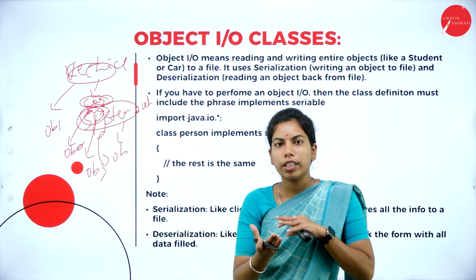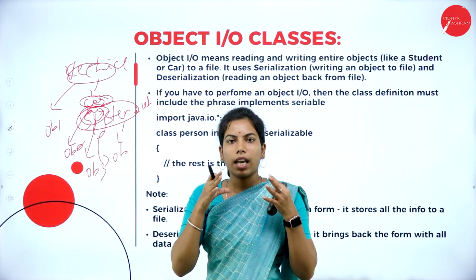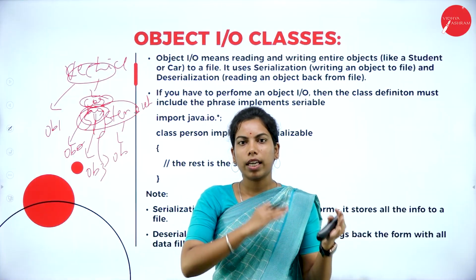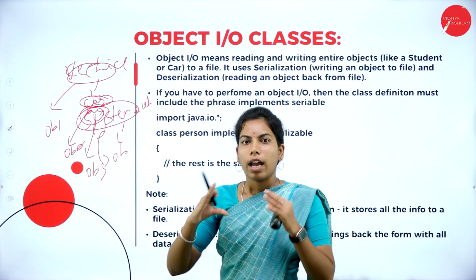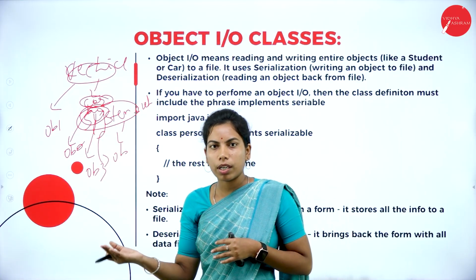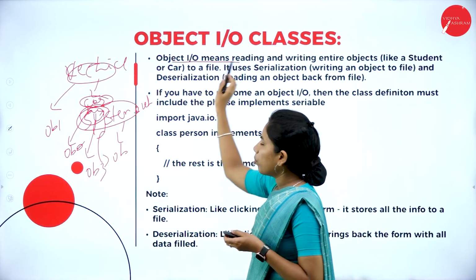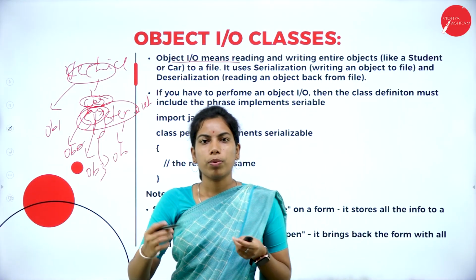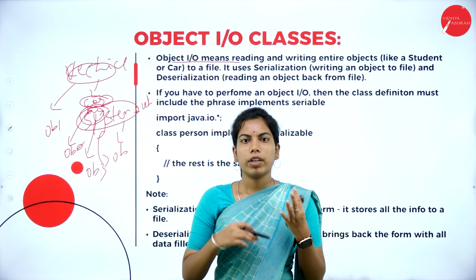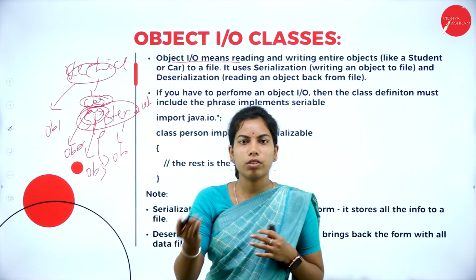So everything is converted into an object in the file. That is what object input output classes means. In the previous slides you learned that whatever information we have is written directly into the file, but here everything is converted into an object, and then we move that content in object format into the file. That is object IO. The object classes are ObjectOutputStream and ObjectInputStream. As you already know, input stream is to read back from the file and output stream is to write into the file.